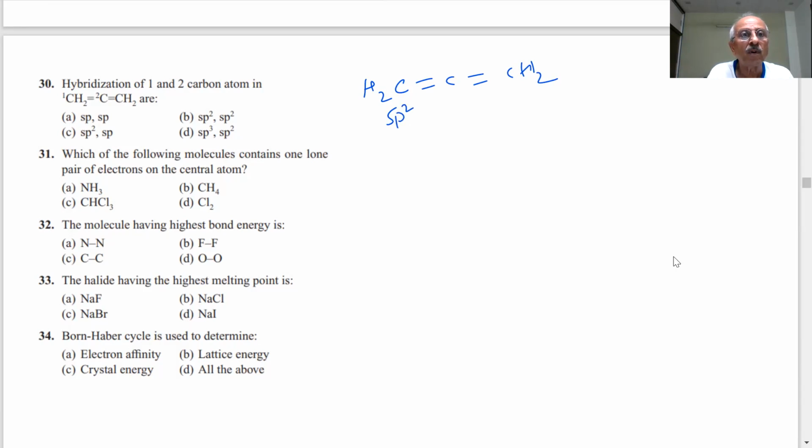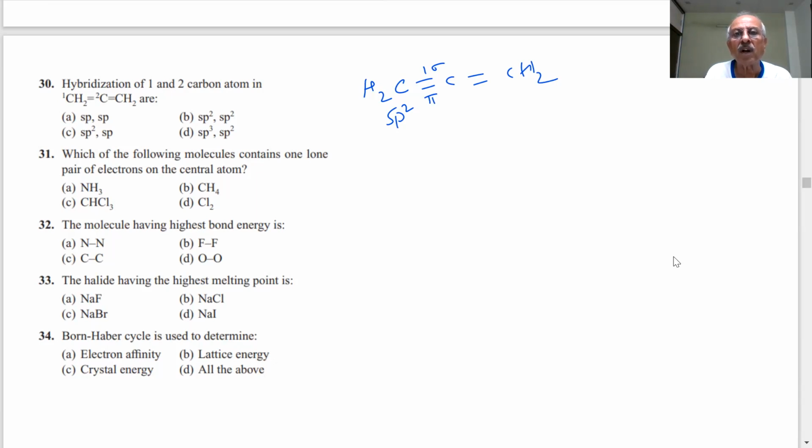This is sp2. And this carbon, what is this carbon now? There is actually no triple bond as such, but it should be sp. There are 2 double bonds. Forming 2 double bonds means only 2 orbitals are used, 1 sigma and 1 pi will be there. So what will that be?